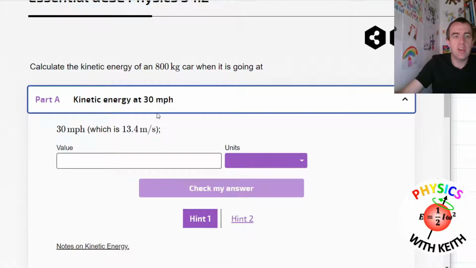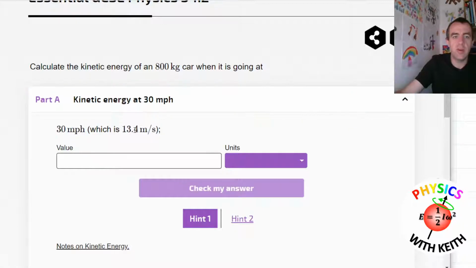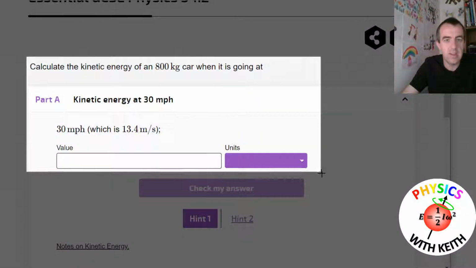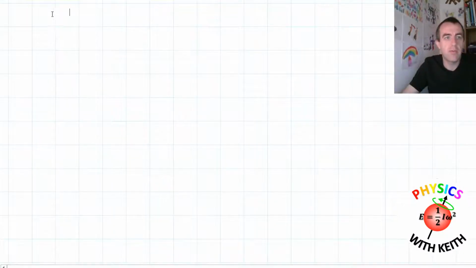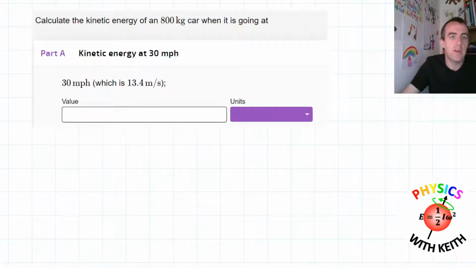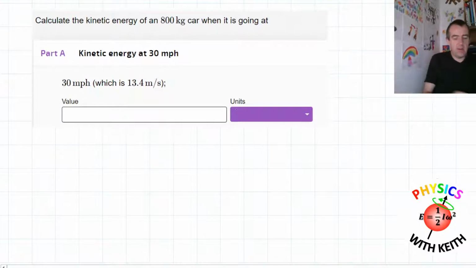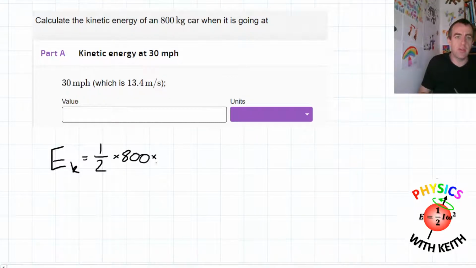Kinetic energy at 30 miles an hour sounds difficult because we're not used to miles per hour, but fortunately the conversion's been done for us. So an 800 kilogram car and 13.4 meters per second. We'll take a screenshot of this so that I can doodle on it from my OneNote. There it is. And so we know that kinetic energy, E subscript K, is going to be equal to 1/2 multiplied by the mass, which is 800 kilograms, multiplied by the square of the speed, which is 13.4 squared. We'll take out our calculators.